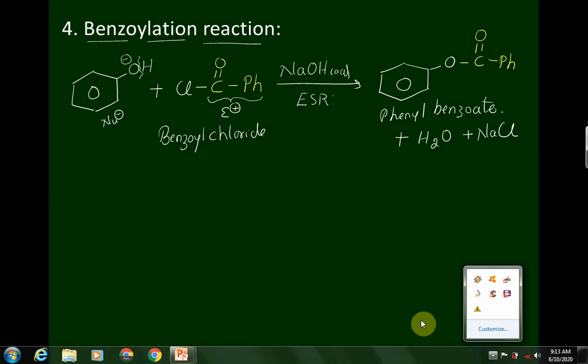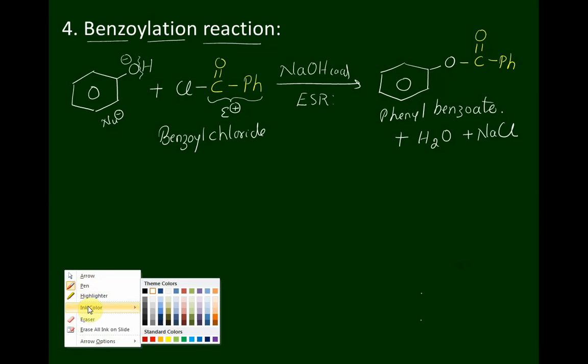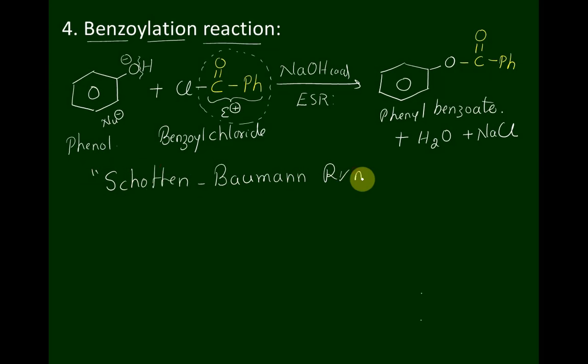The process of conversion of phenol to phenyl benzoate is called benzoylation reaction, because here the benzoyl group acts as electrophile. This reaction is also called Schotten-Baumann reaction. Please note it down.